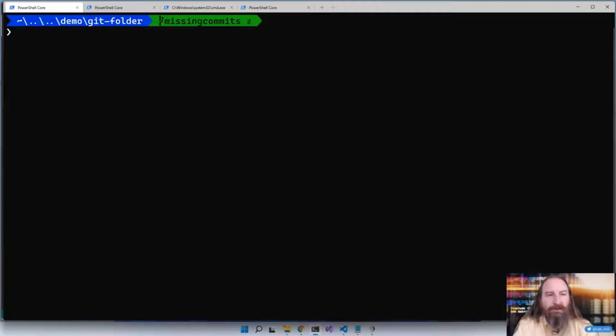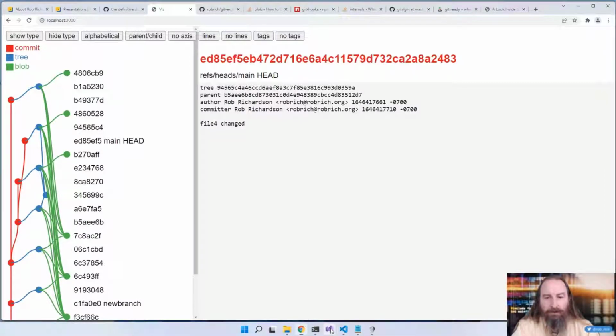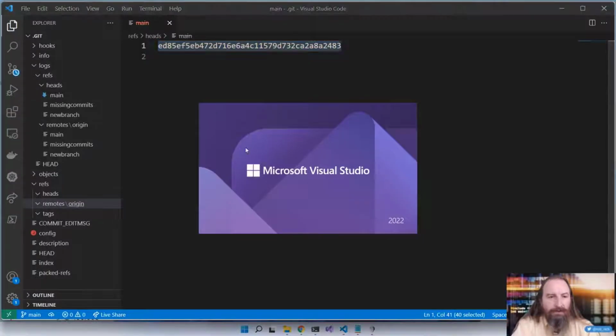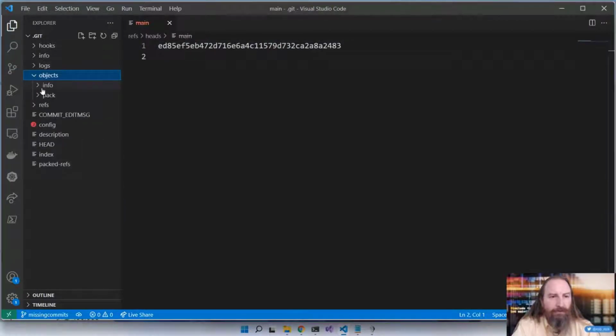So we talked about git gc. Let's run it. Now, git gc runs behind the scenes anytime there is enough change in the repository to warrant it. So probably if you just found a Git command that took a little bit of extra time to run, then it was probably doing a git gc behind the scenes. So we enumerated all of our objects, and now if we take a look at our .git folder, we can see that inside of our objects folder, there's a lot fewer things.